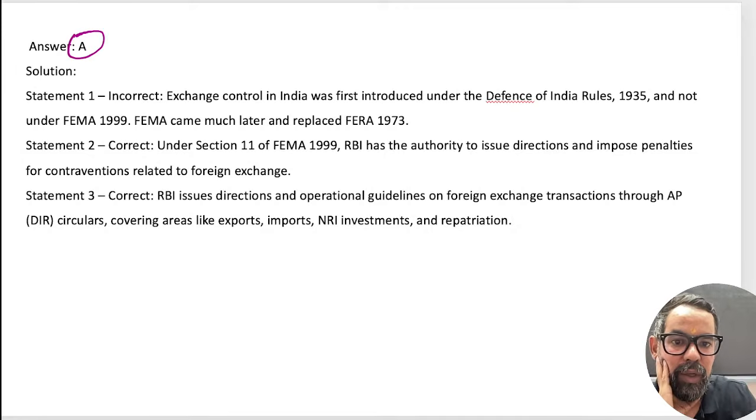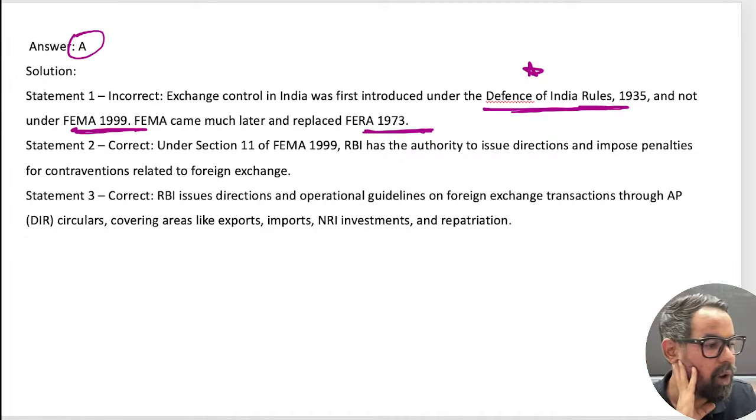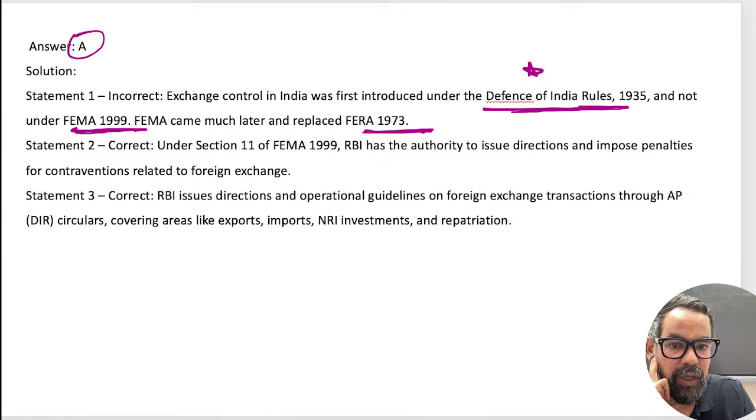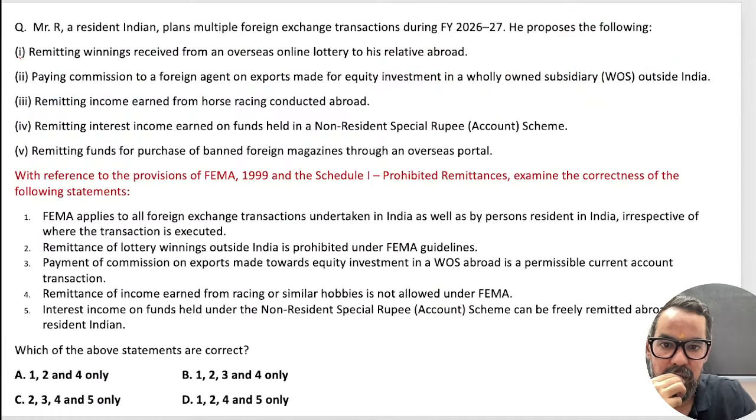So exchange control in India was introduced under the Defense of India Rules 1935, and then FERA 1973, then this 19 this, okay? Option A, D, how come, guys? Please do remember this. So it is option A, not D, right? What was D? Because everyone is saying option D. At least you should remember this FERA wala things, right? Considered in foreign currency reserve and others. Okay, chalo. Now next one.